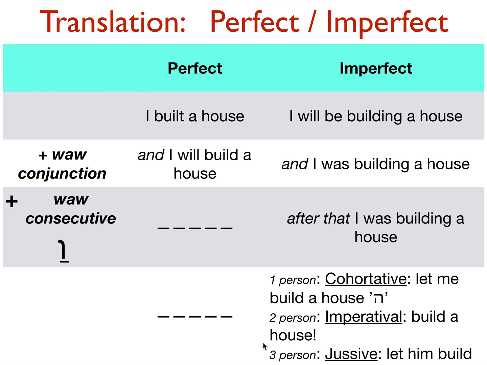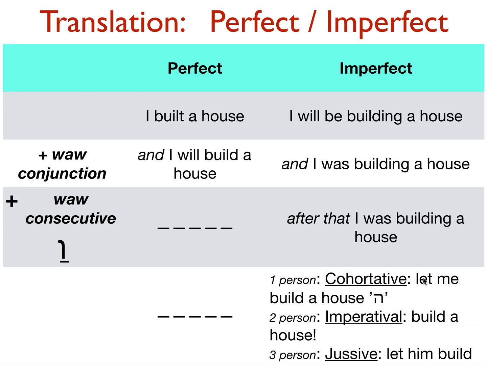And finally, the final section here gives the three usages or special meanings of imperfects. It can mean cohortative for the first person, imperatival for the second person, or finally jussive for the third person. Note that cohortative may have a special form, may have a final he, but it does not have to. For all of them, you will know these mainly from the context of the text. There is no special form, especially for the second and third person.